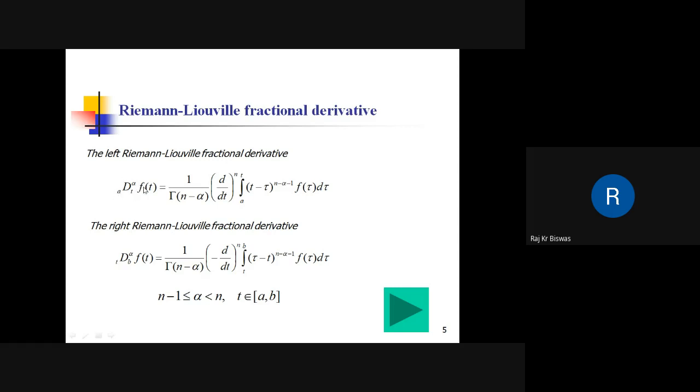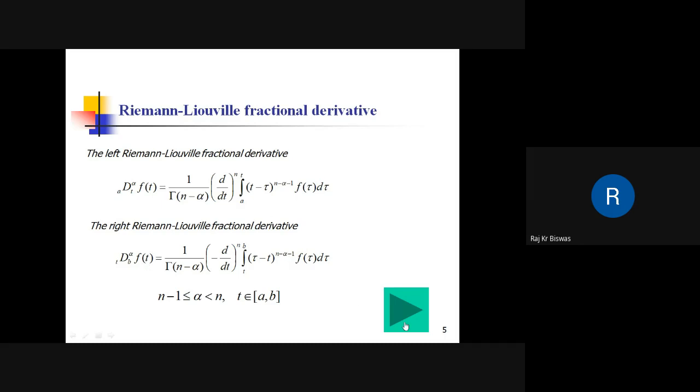The fractional derivative of f of order α at t, the left derivative, is defined this way: 1 by Γ(n − α) d^n/dt^n integral from a to t of (t − τ)^(n − α − 1) f(τ) dτ. Here n is the smallest integer greater than α. And this is the right derivative of the function in the sense of Riemann-Liouville.